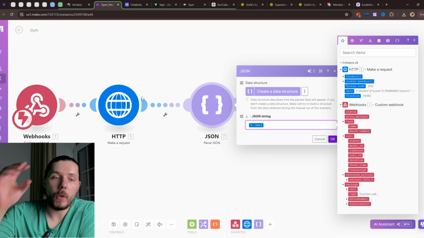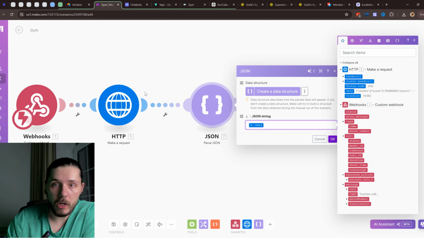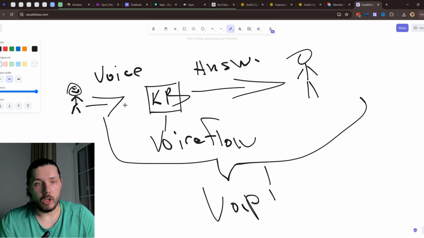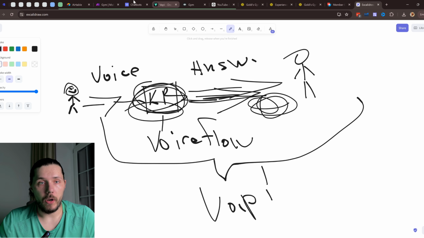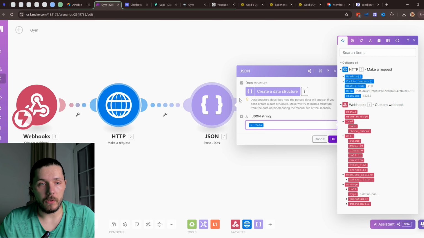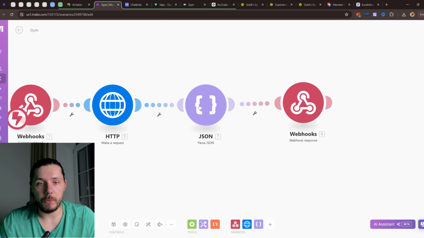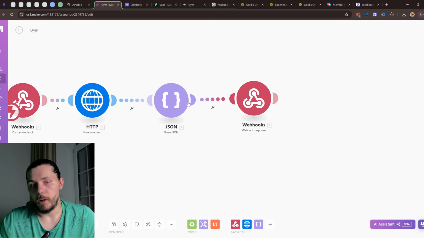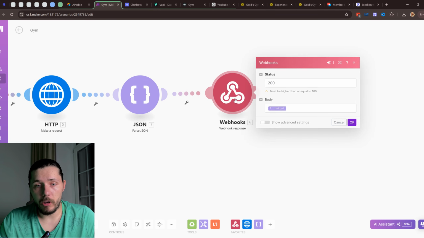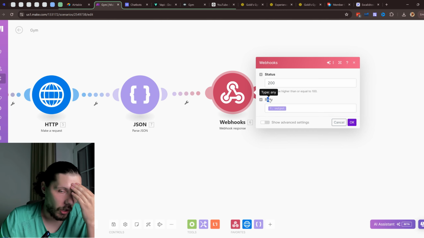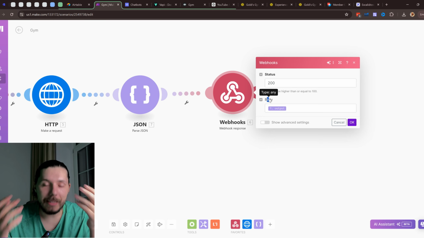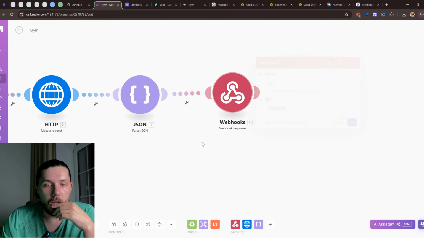So when we are doing the API request right here, you are first calling the knowledge base, and the knowledge base provides the response, right? This is the response. Basically, this is the data. Data is the response, and then there's a technical step to parse the JSON, and then you are providing the output from this step, and the assistant is actually saying what was in the output.